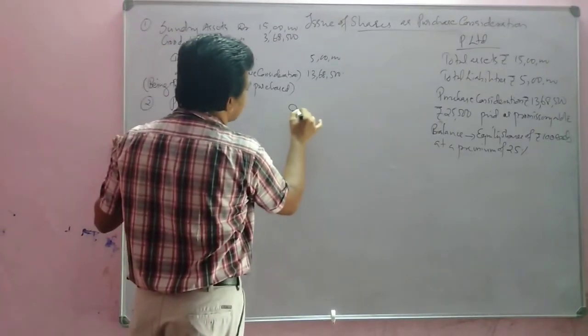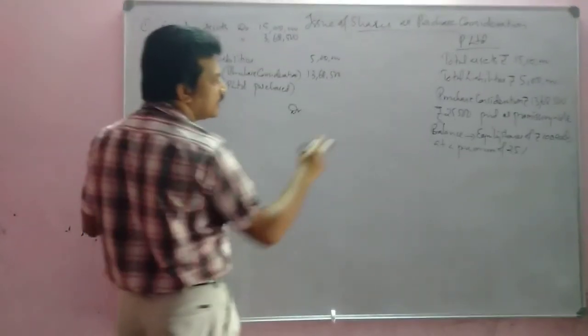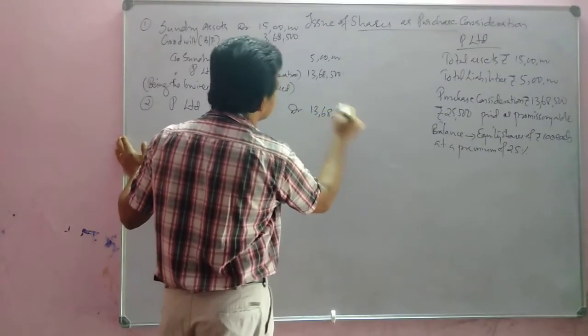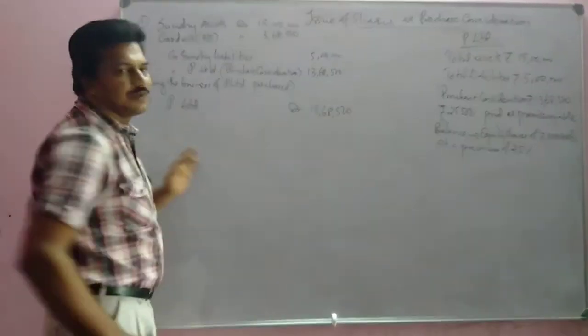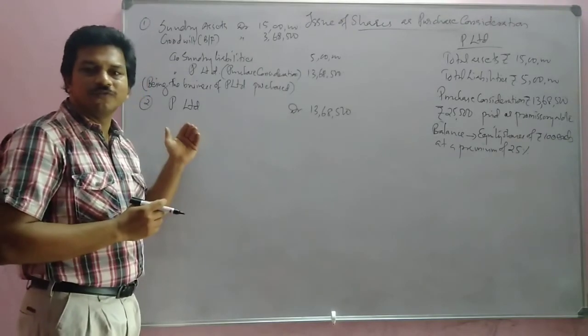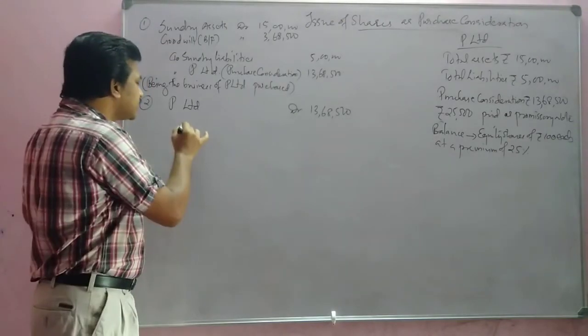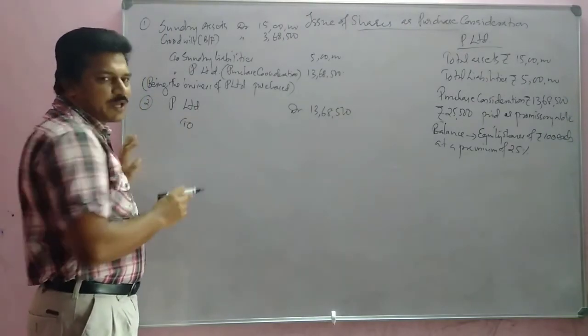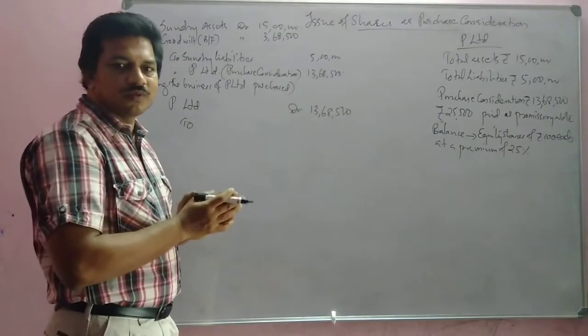How much are we paying? 13,68,500. That is paid partly in the form of promissory note. If we pay a promissory note, we will write here bills payable. Promissory note is also equal to bill.